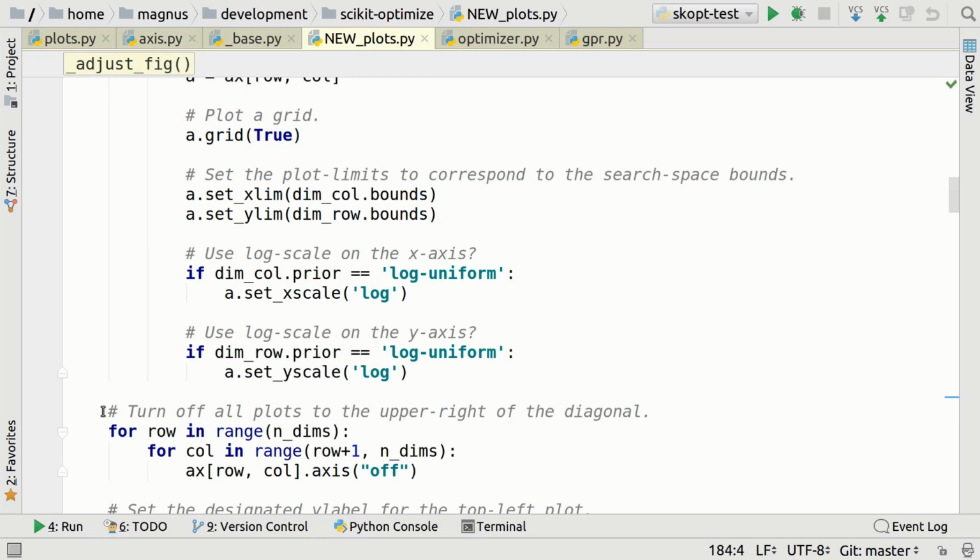When that is done, we go to the next thing. We turn off all the plots to the upper right of the diagonal. And here we have a slightly different indexing. So if I wanted to nest this inside these for loops up here, it would start to become a little ugly. It is a lot better to say this is a separate section and this is what it's doing. It's turning off all the plots to the upper right of the diagonal.